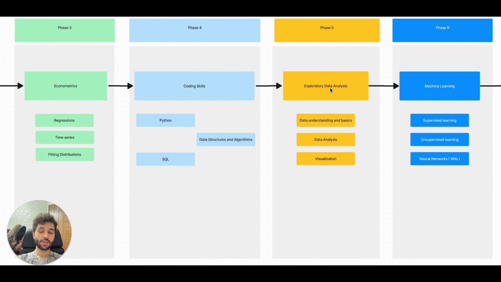In phase 6, you should learn about machine learning. What is machine learning at all? What are the algorithms that we have there? What is supervised, unsupervised learning? What are neural networks? How can we label the data in supervised learning? It's a very important part that we have.